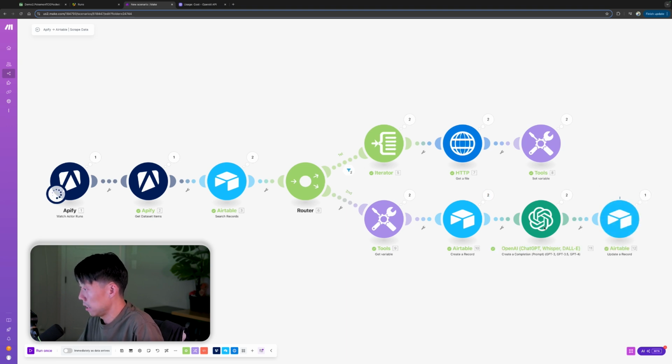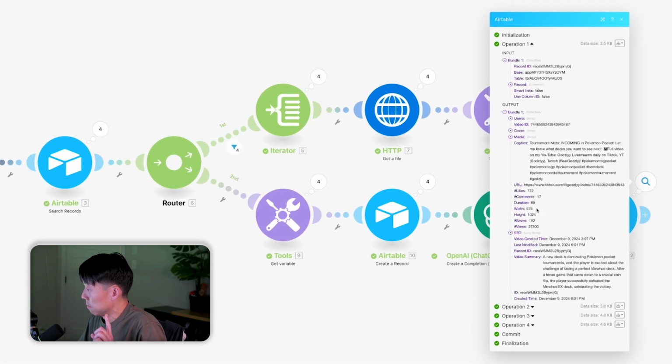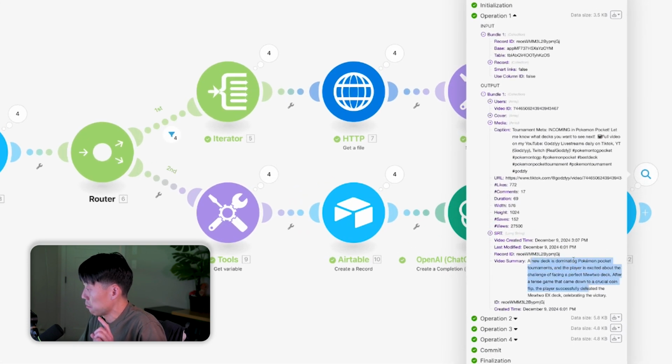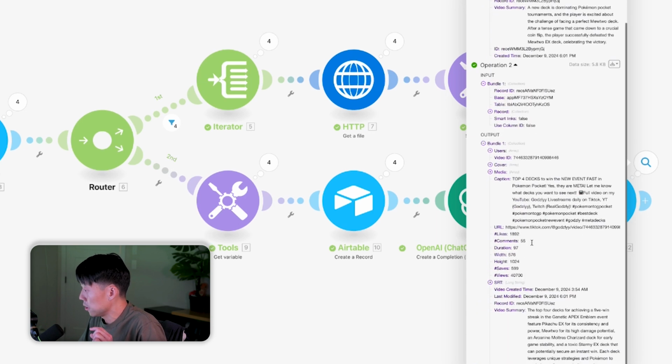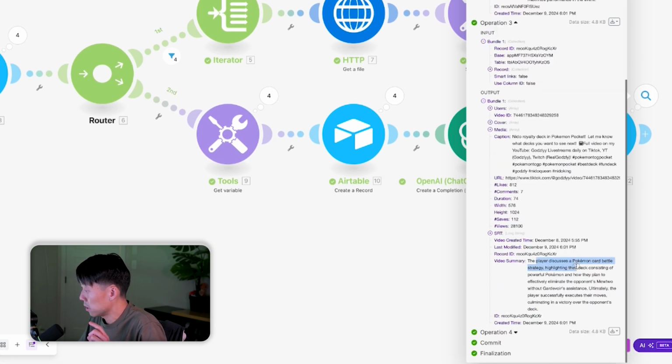All right, and you can see ChatGPT working through. It's working on that third record, working on the fourth, and we can see here, video summary, a new deck is dominating. Operation 2, Bundle 2, the top 4 decks, we saw this one. Operation 3, the player discusses a Pokemon card battle strategy highlighting their deck consisting of powerful Pokemon.